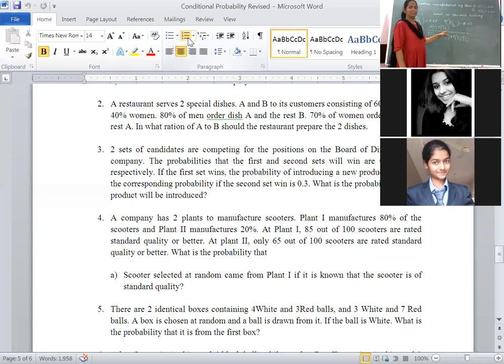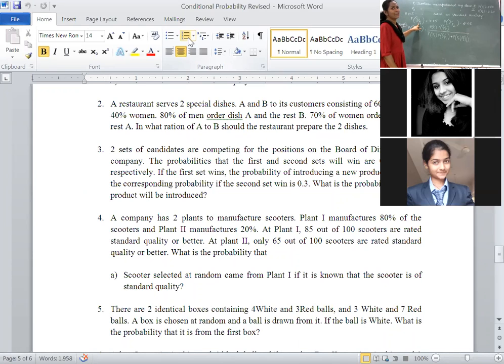Okay. Bayes theorem from the starting onwards. The scooter manufacturer, plant 1, is given as 80%, that is 0.80. Scooters manufactured by plant 2 is given as 20%. At plant 1, scooters are rated as standard quality: 85 out of 100.